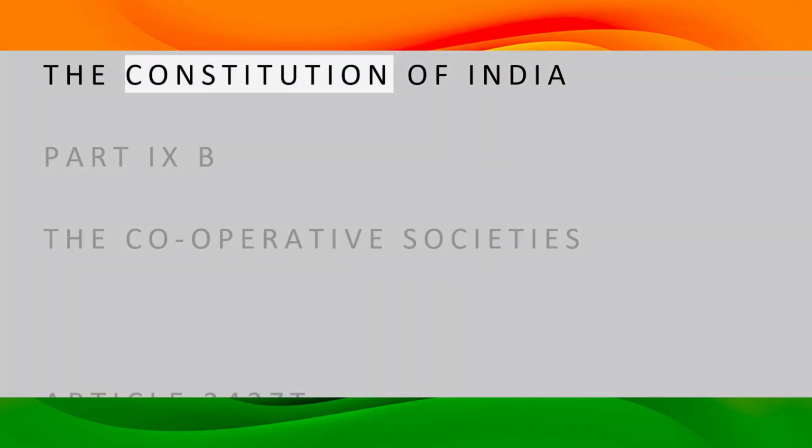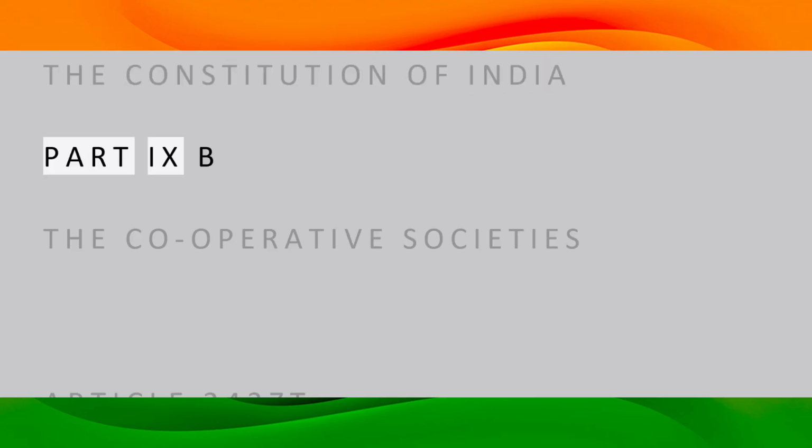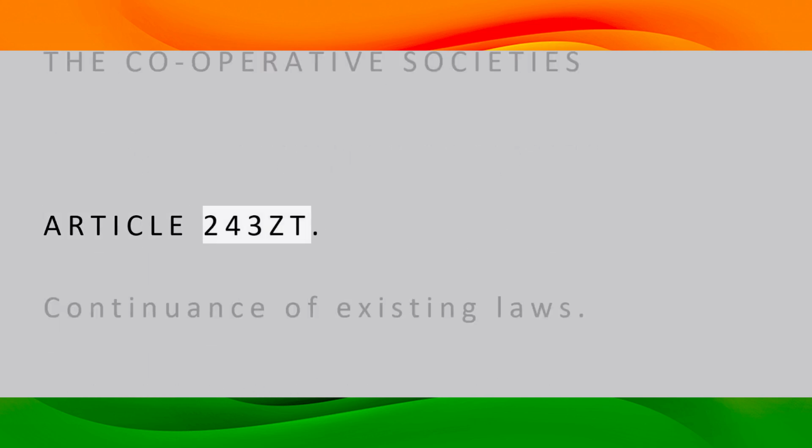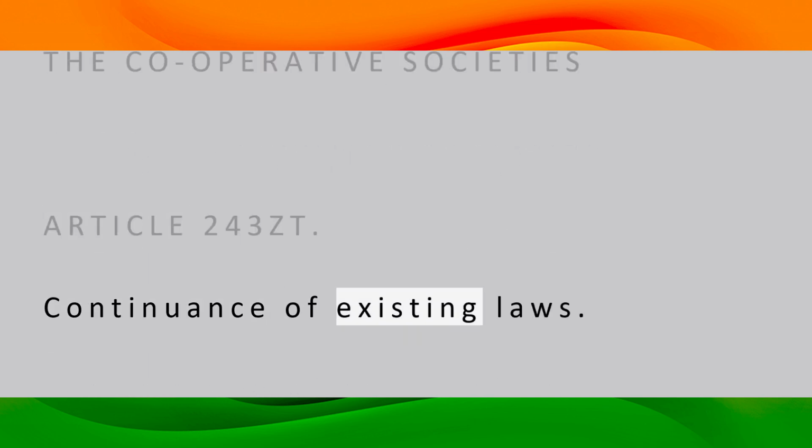The Constitution of India. Part 9B. The Cooperative Societies. Article 243Z. Continuance of existing laws.